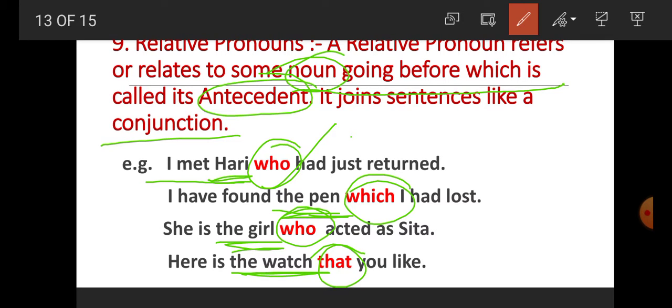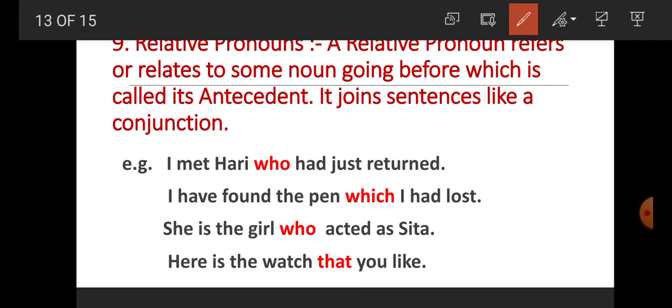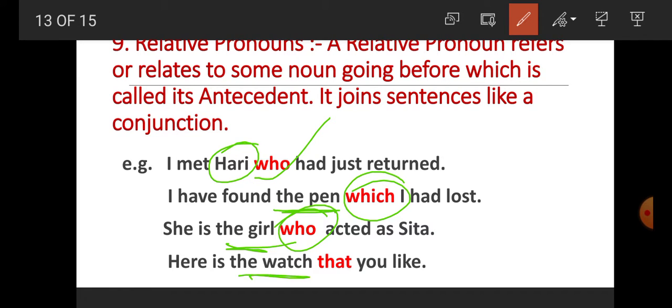One more thing, student. Hari is a person, that's why the relative pronoun who is used here. The pen is a thing, that's why which is used here. The girl is again a person, that's why who is used here. The watch is a thing, that's why that is used here. So this is also very important. Always before using the relative pronoun, we should remember what the antecedent is. The antecedent is a person or a thing.